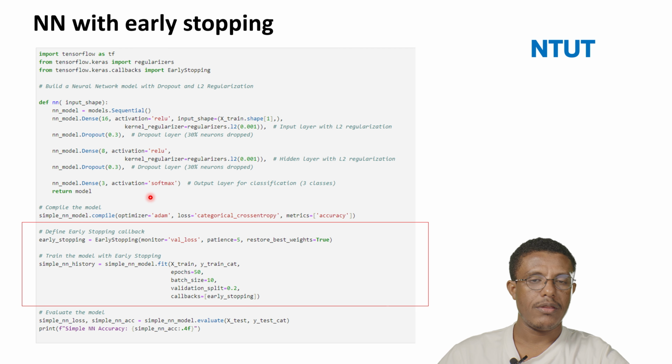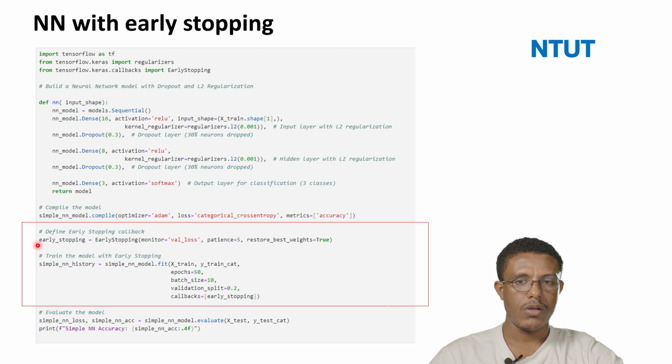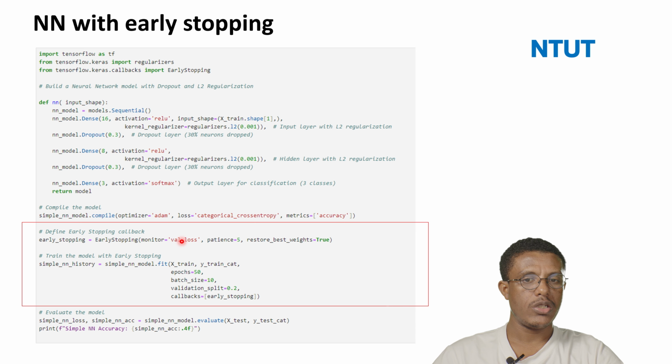So how can we apply early stopping? This is the code that shows how we can apply it. We can define an early stopping callback like this. We say EarlyStopping, then monitor value loss. The condition it checks in order to stop early is the validation loss.